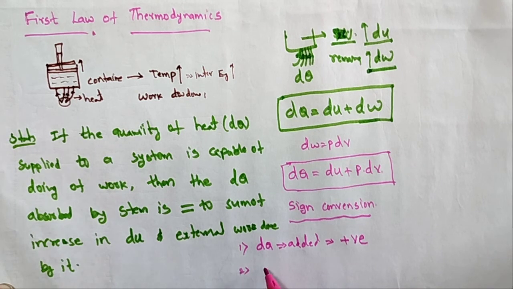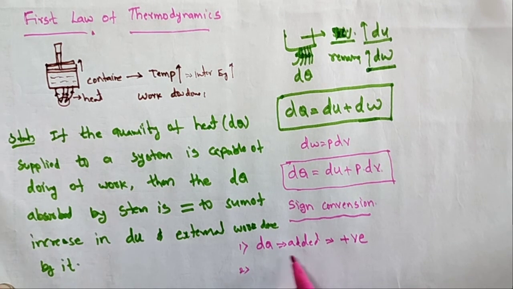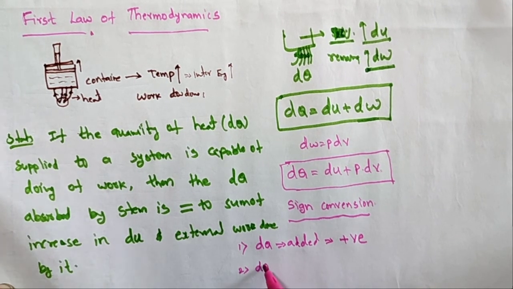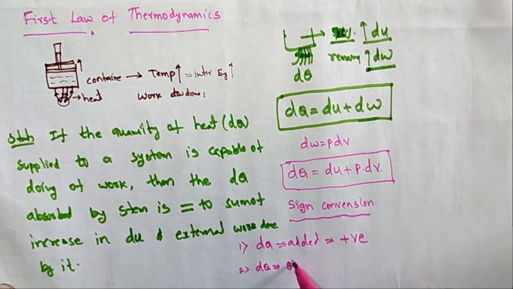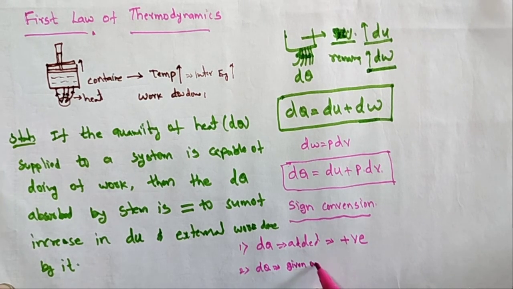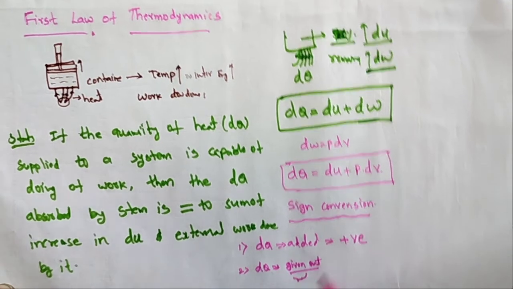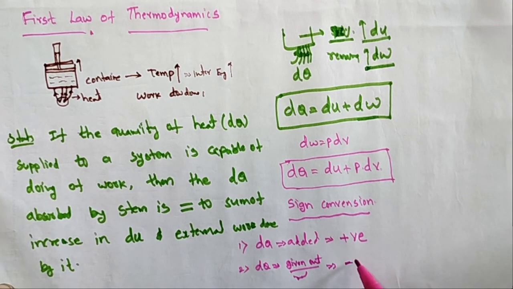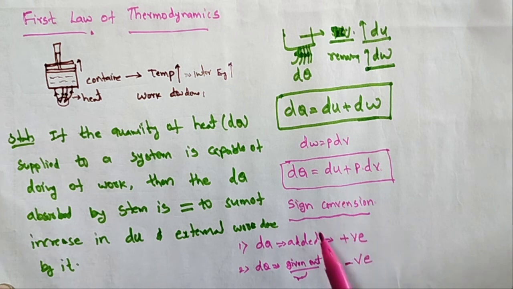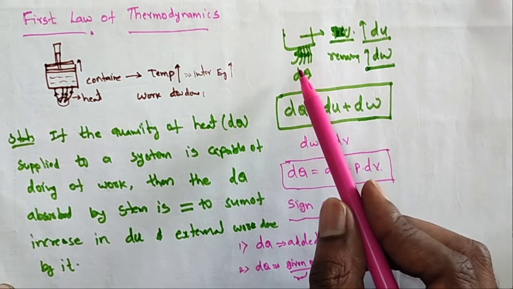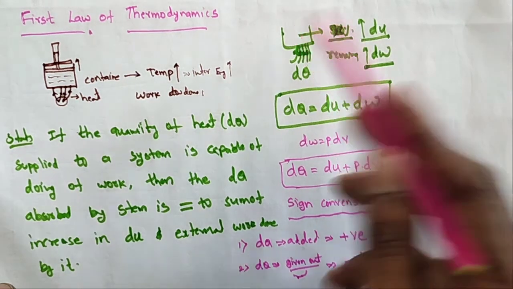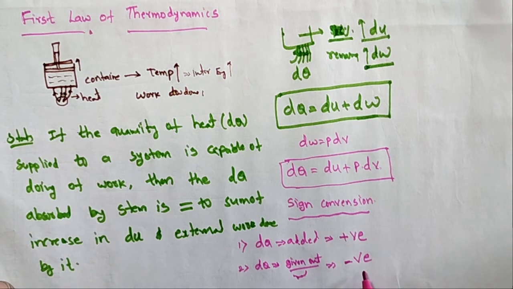Second, if heat is given out, released, going outside, in this case you take the heat as negative. If the heat is added, you take a positive value. If the heat is going outside, you take a negative value.